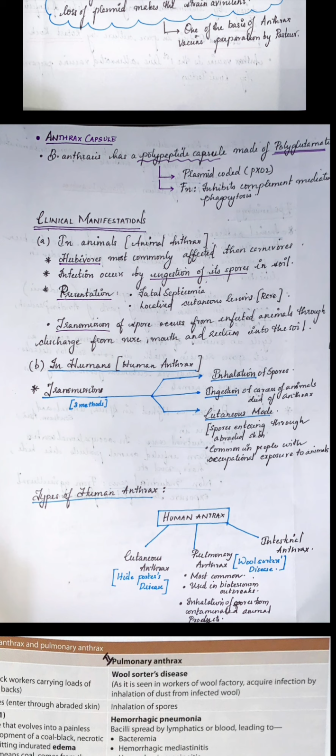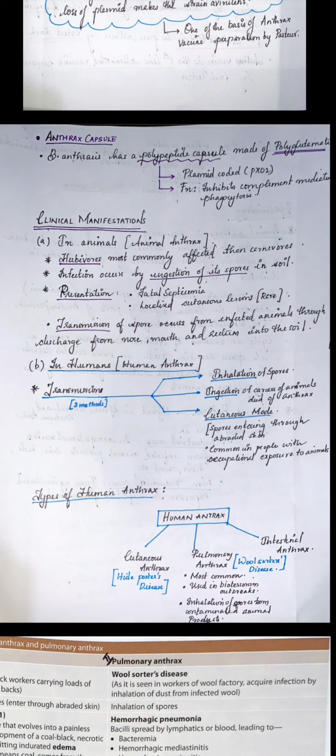So types of human anthrax, as I already told: cutaneous anthrax, otherwise called Hide-Porter's disease, pulmonary anthrax, otherwise called Wool-Sorter's disease, and intestinal anthrax. Most common happens to be pulmonary anthrax. It was used in bioterrorism outbreaks. In fact, long ago, anthrax was used in letter bombs. The attackers used to send letters with these anthrax spores by mail.